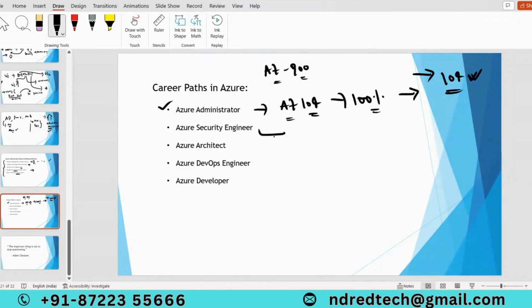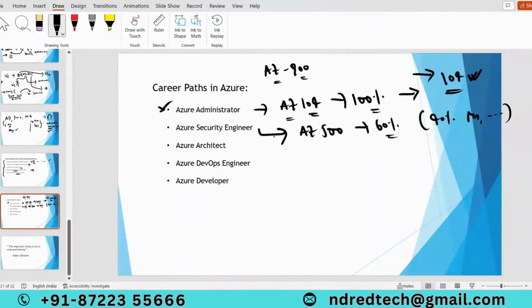Coming to Azure security engineer, basically we have to write the AZ-500 examination. Our course mostly covers 60% of Azure security engineer also. The other remaining 40% is things like Microsoft Sentinel and Defender. Mostly Azure security engineers work on those things.